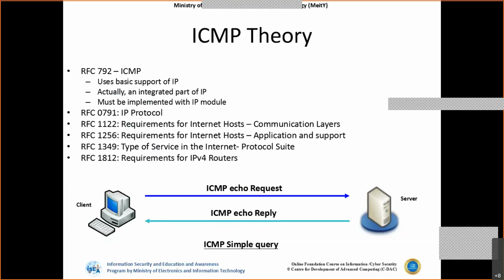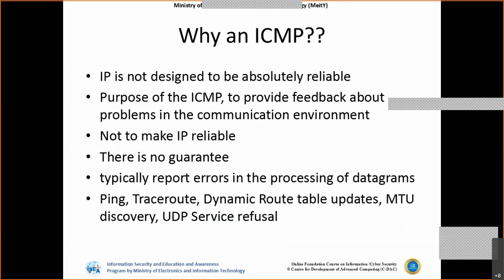Generally we have an ICMP echo request, similar to ARP. We send a request, and based on the request we get a reply from the destination machine, but again this in turn uses the IP protocol. So to make IP more reliable, we generally use the feedback mechanism of ICMP.